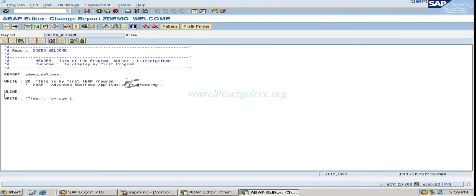Suppose after this statement I want to skip one line, that means I want to give some space in between these two statements. How can I achieve that? For that you need to end this write statement like this.